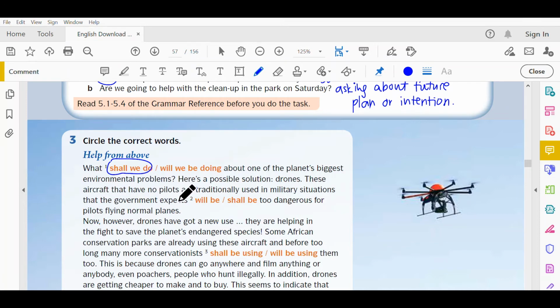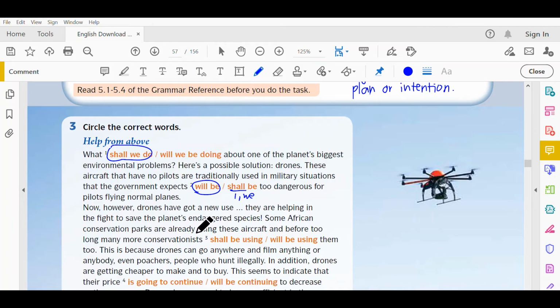These aircraft that have no pilots are traditionally used in military situations that the government expects to be too dangerous for pilots flying normal planes. Okay, look above, it uses will be or shall be. You know that you use shall only with I and we. Since there is no I or we before this, you have to use will be.